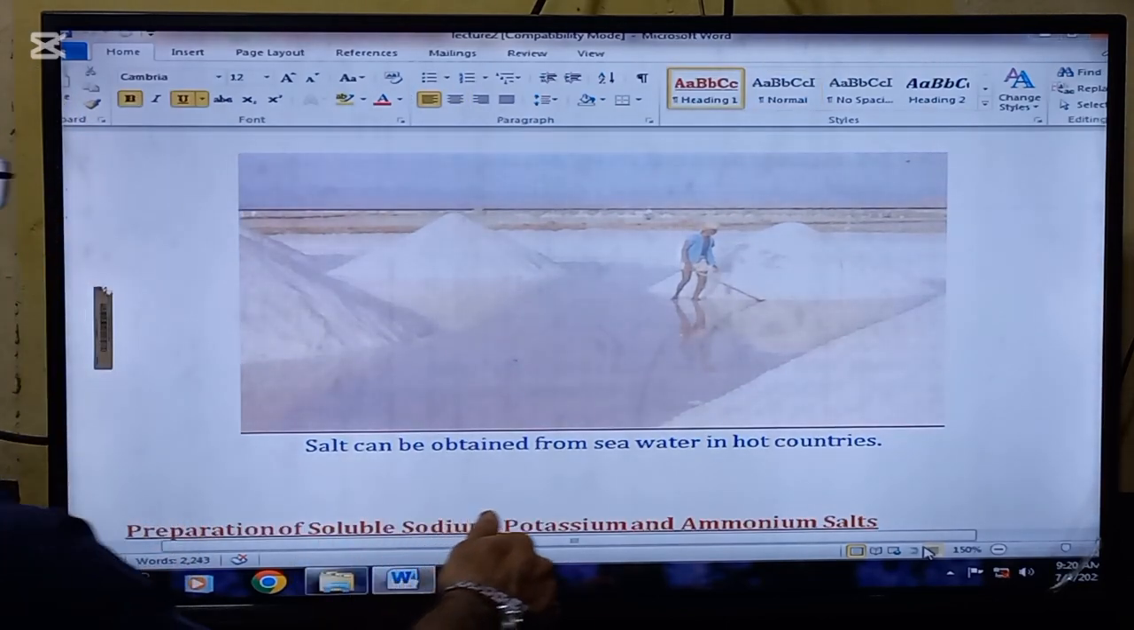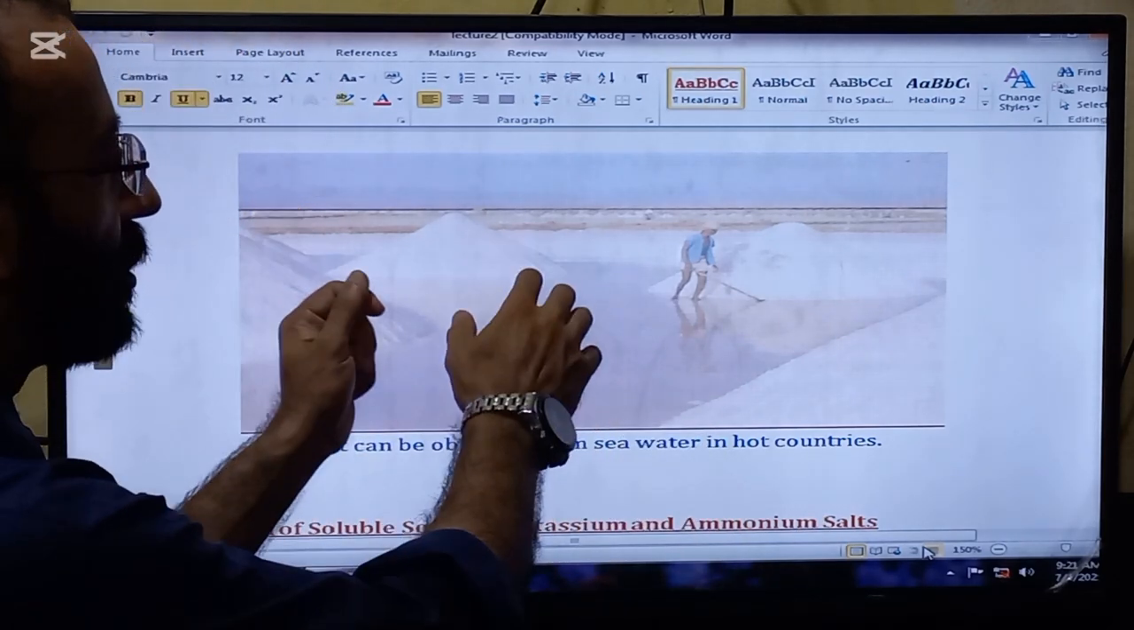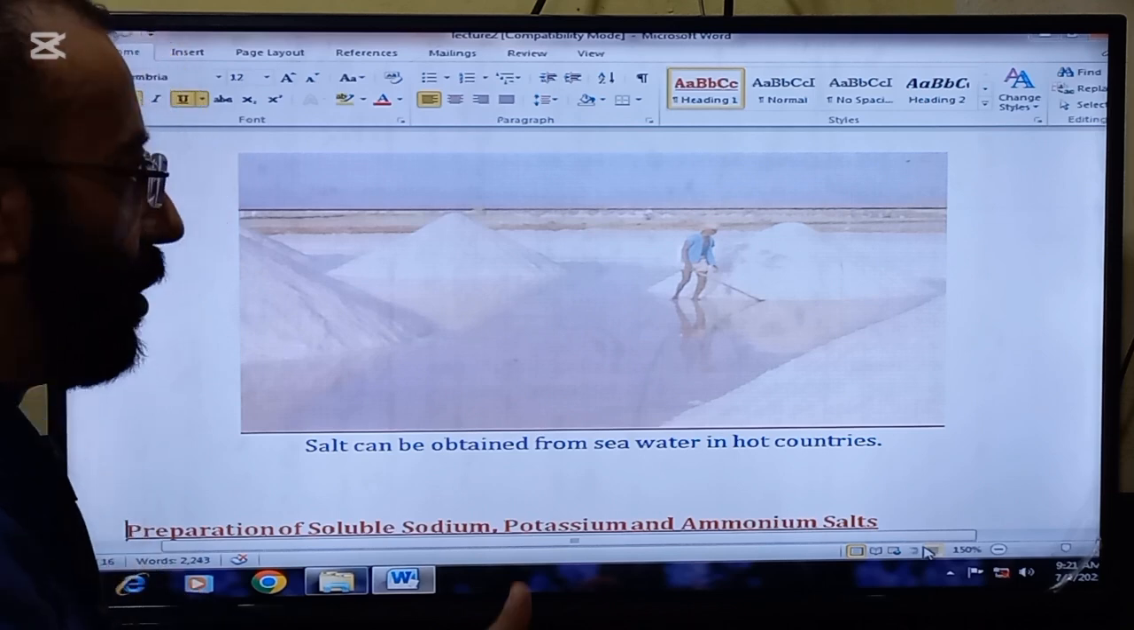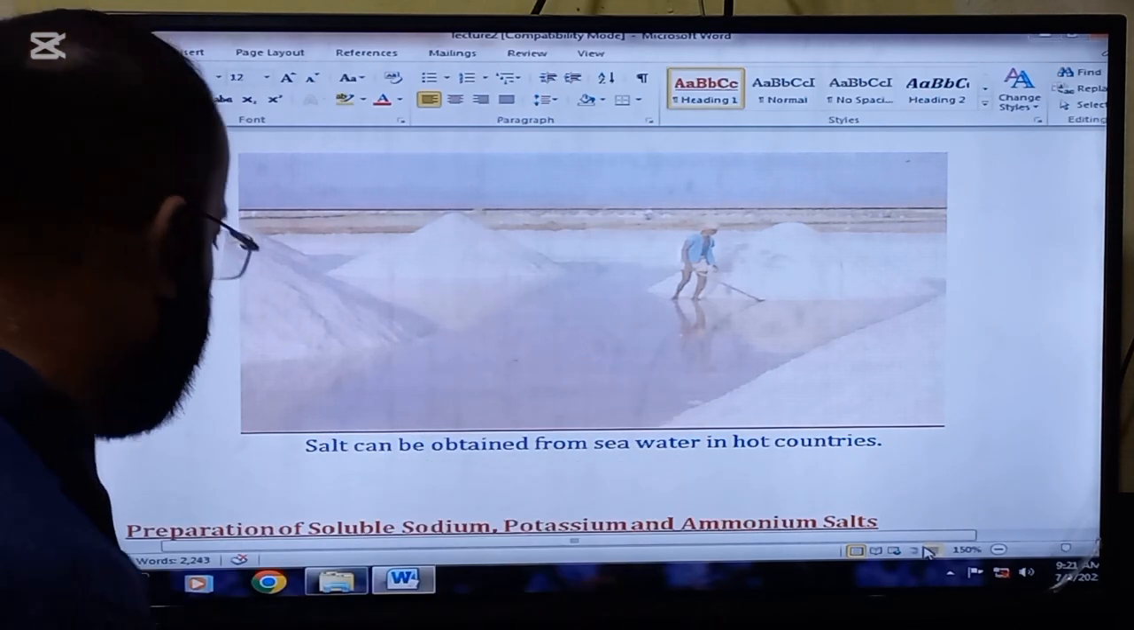Salts can be obtained from seawater in hot countries like this. They bring water out of the sea and throw it on the shore. The water evaporates and leaves salt.